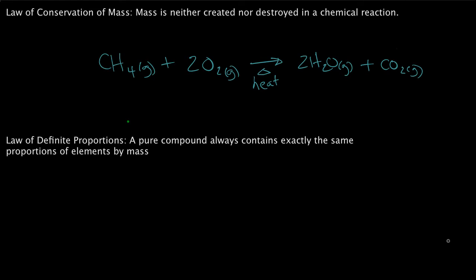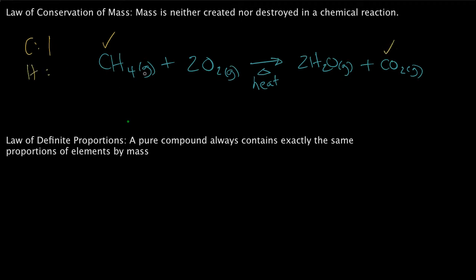Now remember, we said that according to the conservation of mass, matter can't be destroyed or created. So we have to make sure that all the elements that we started with are found both in our reactants and the product side. So first up is carbon. We have one atom of carbon on the left, and one on the right. Awesome.